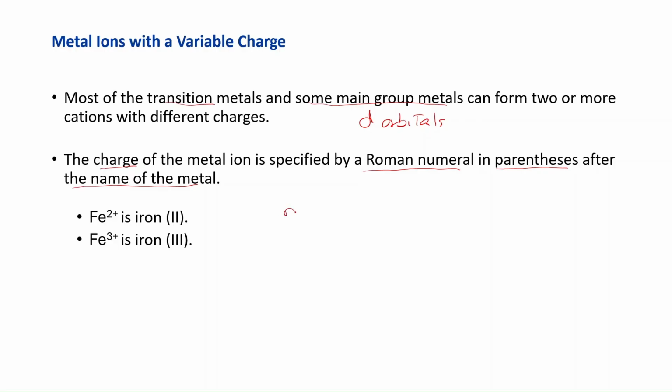I had students writing on an exam, magnesium(II). And they get very upset when I come and say, wrong. What do you mean it's wrong? The ion was magnesium plus 2. So it's magnesium(II)? No. Because if you look at magnesium, it's in group 2. It can only form one ion, so you do not put a Roman numeral. That's not my rule. That's not your book's rule. That comes from the IUPAC, the International Union for Pure and Applied Chemistry, and everybody in chemistry follows the IUPAC rules. Okay?